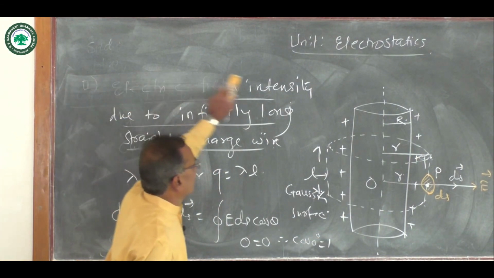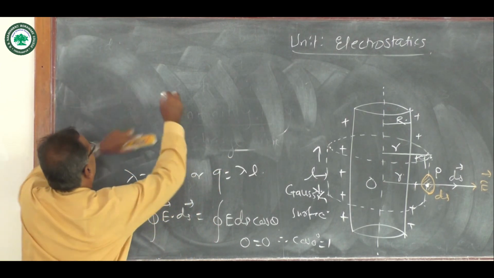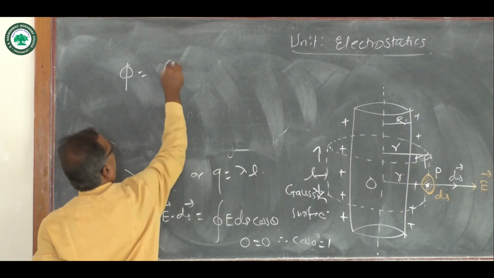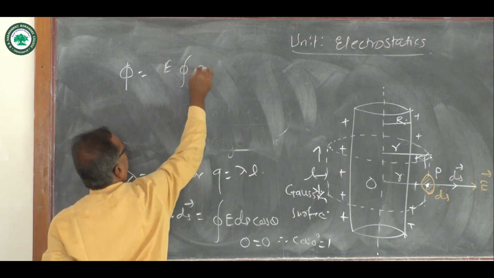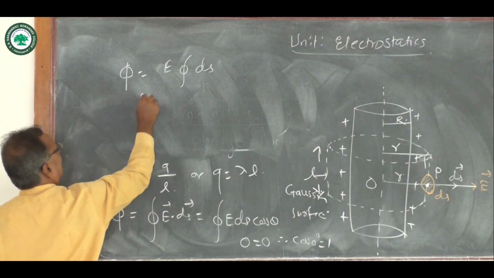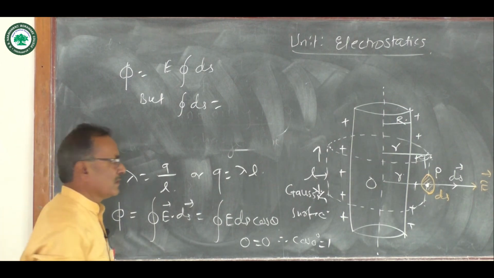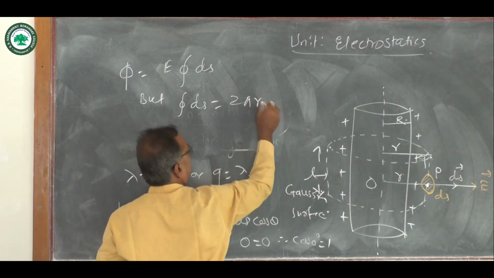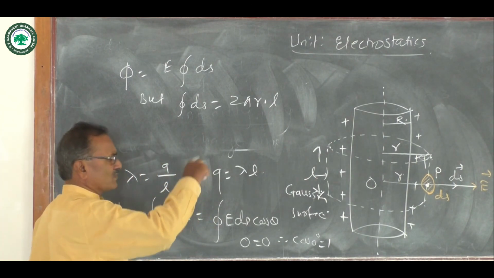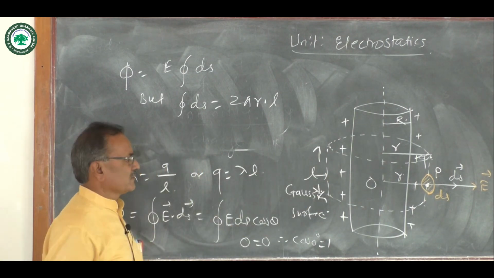Then the electric flux phi is equal to, taking E out of the integral, the closed integral of ds. But the closed integral of area ds is 2 pi r into L, where 2 pi r is the circumference and L is the length of this Gaussian surface.